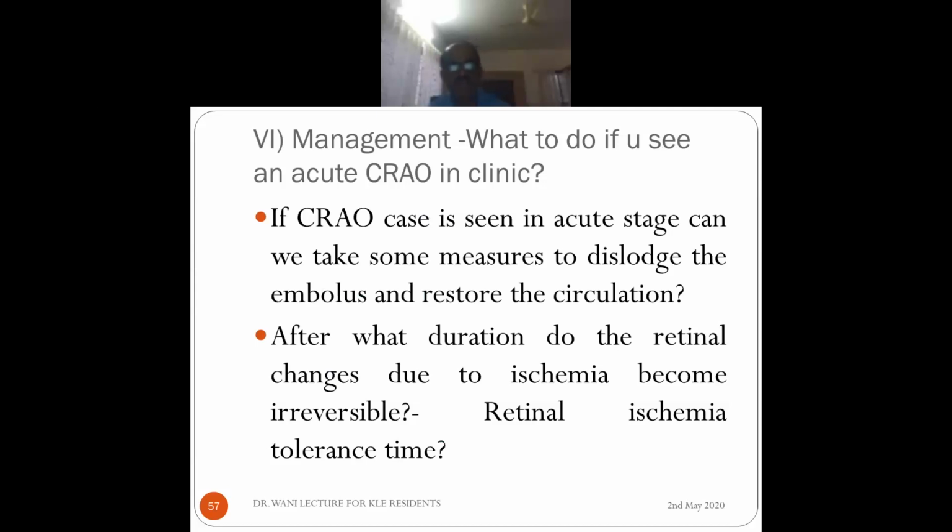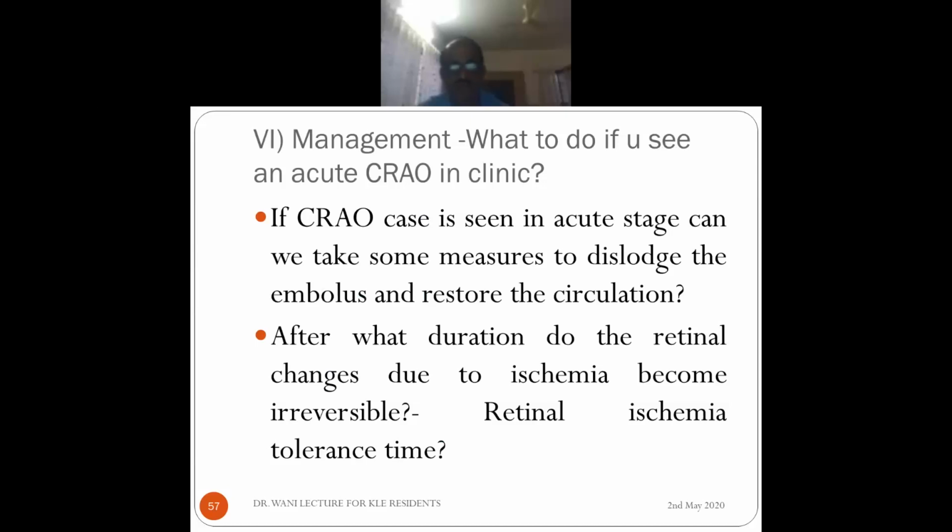So actually this is a very important thing: what to do if you see an acute CRAO in the clinic. You don't say that I'm going to investigate. Maximum what you should do is take pulse rate, take blood pressure, then try to do some measures to dislodge the embolus and restore the circulation.